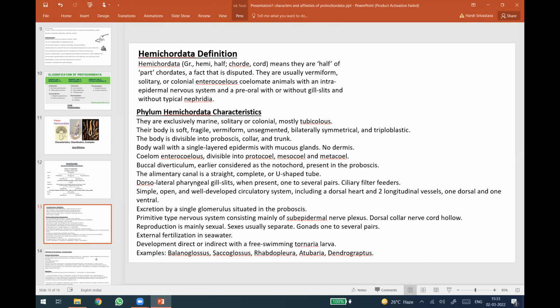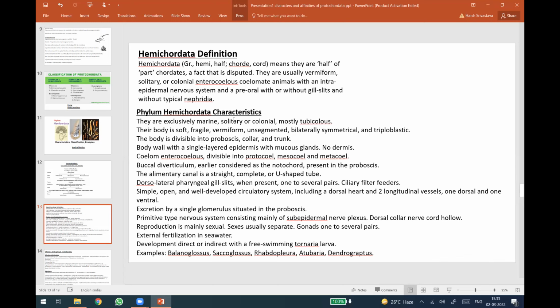Now, the important characters of Hemichordata we have seen so many times. So simply I'm mentioning the characters without further discussions. The hemichordates means they are half part chordate, a fact that is disputed. They are usually vermiform, solitary or colonial, enterocoelous coelomate animals with an intraepidermal nervous system and a preoral organ, with or without gill slits and without typical nephridia. Other important characteristics are exclusively marine, solitary or colonial, mostly tubicolous.